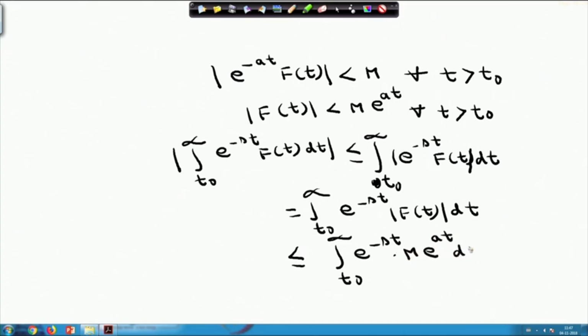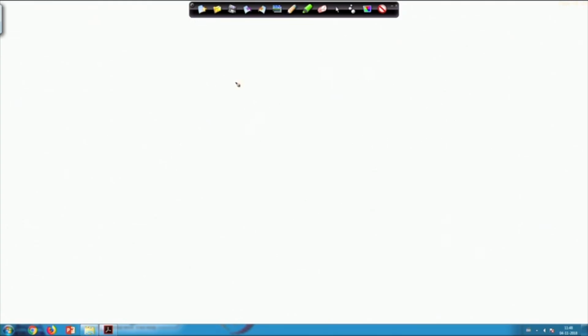Using this inequality, we get the integral from t0 to infinity of e^(-st) m e^(at), and this you can write as m times the integral from t0 to infinity of e^(-(s-a)t) dt.